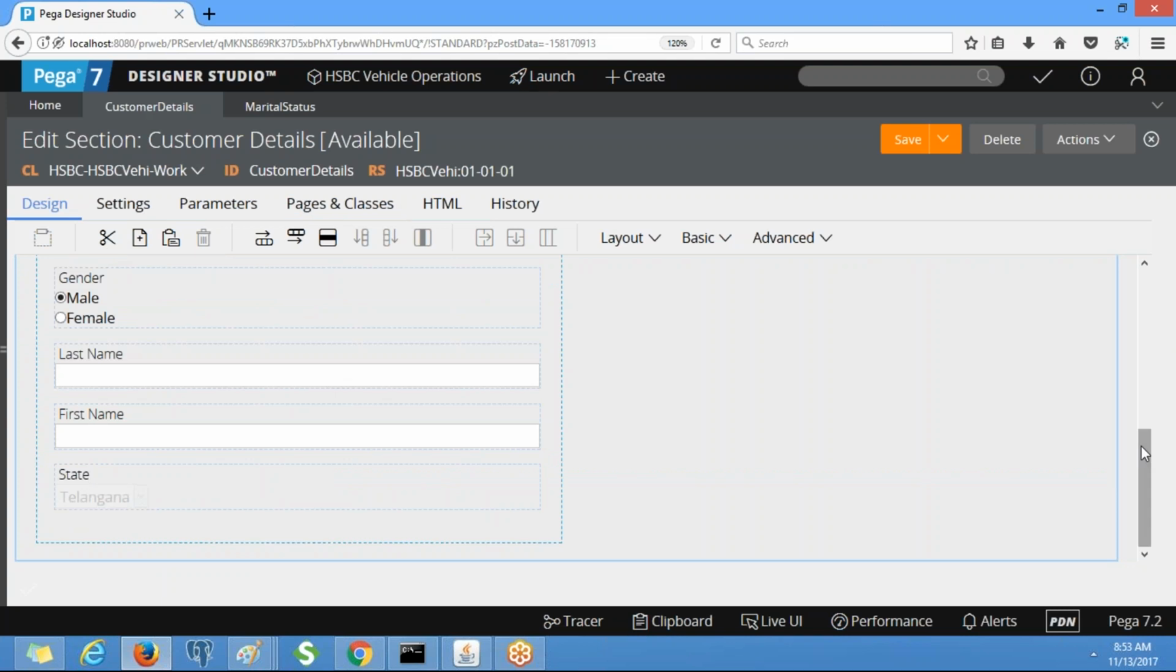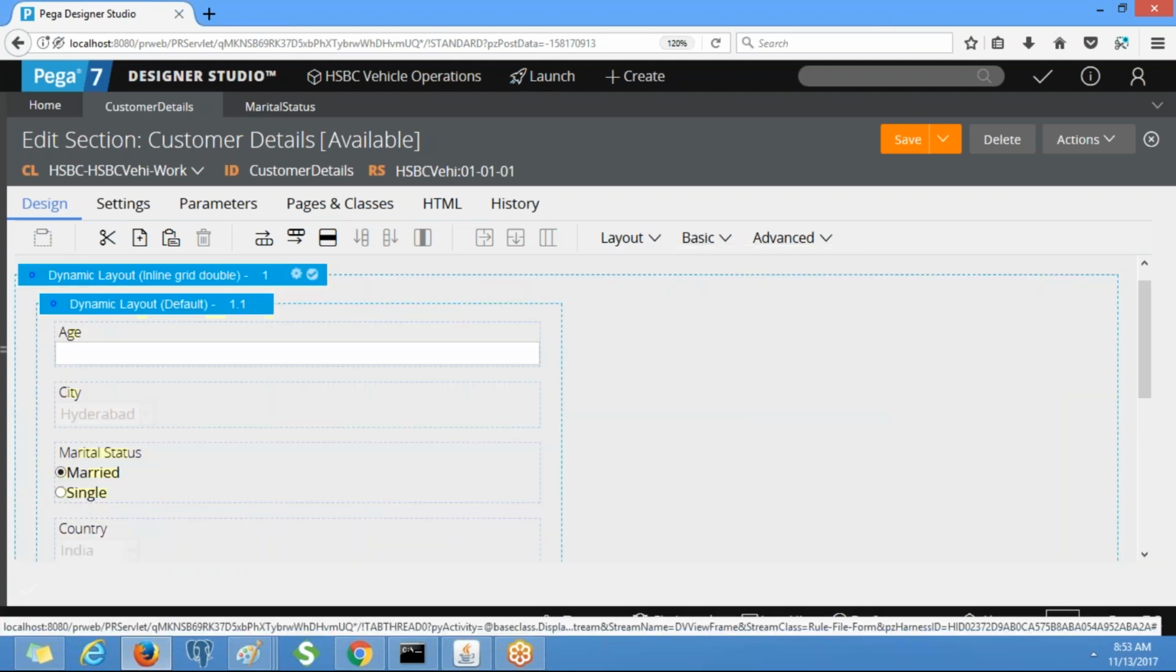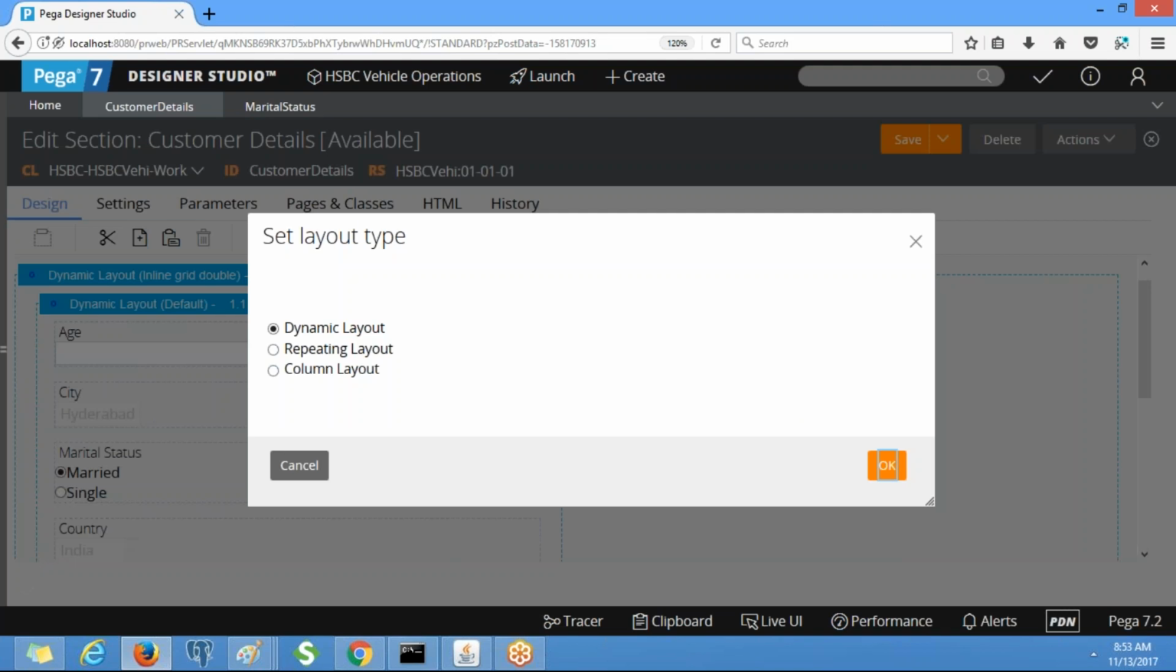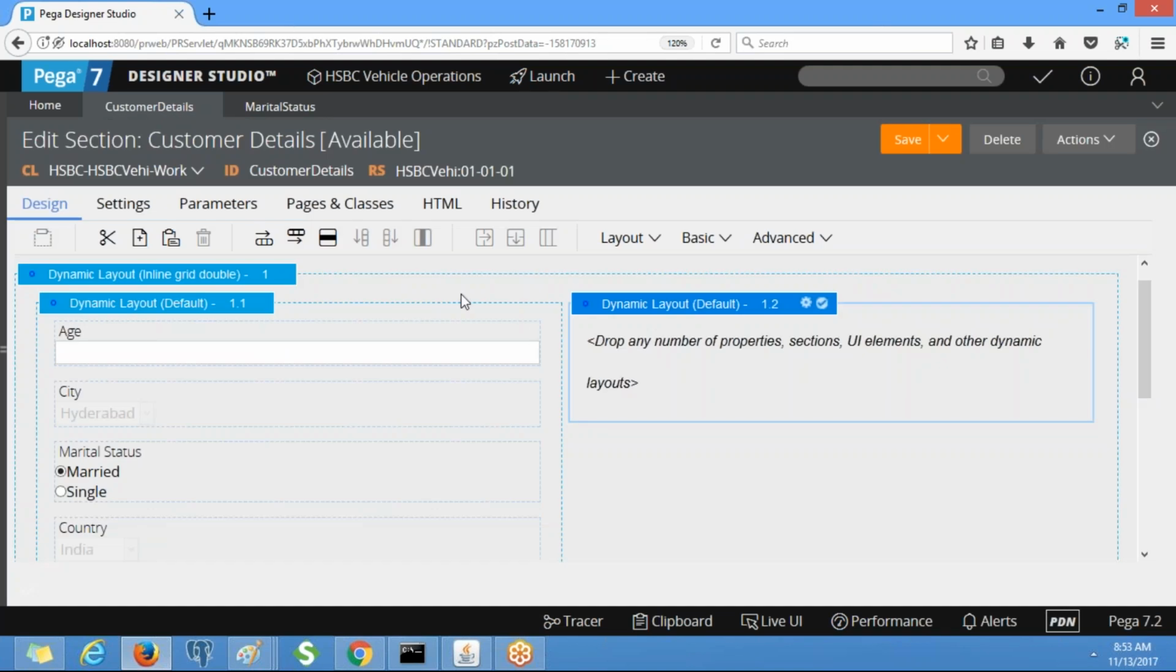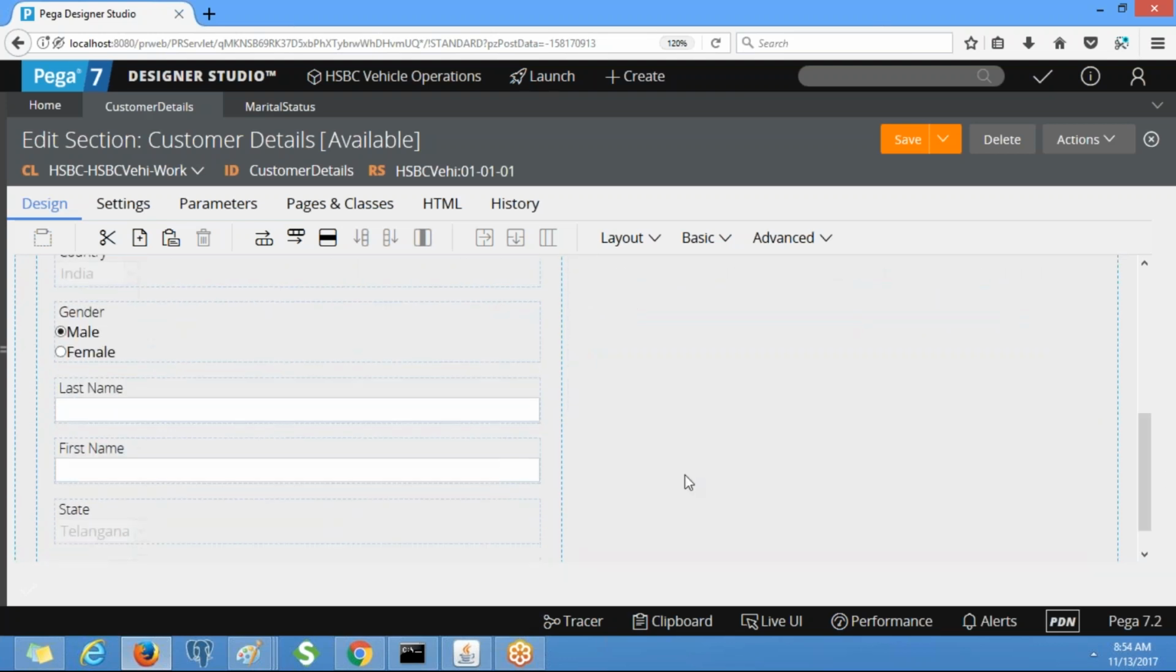So I will use one more layout in this dynamic layout for spouse details. Simple, just drag the layout here. If you select inline grid triple, then you can drag one more layout side. Now if you drag one more layout, it will be there in the first column. If you practice, then you will understand easily. See, I will arrange the properties.